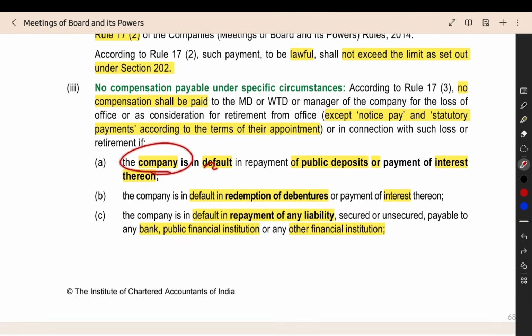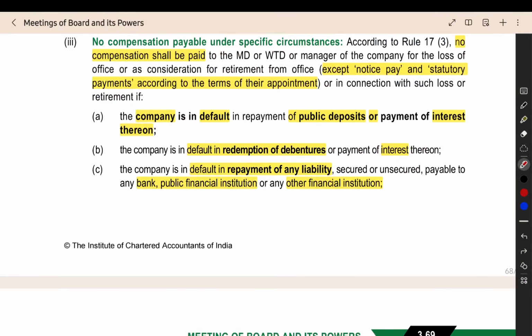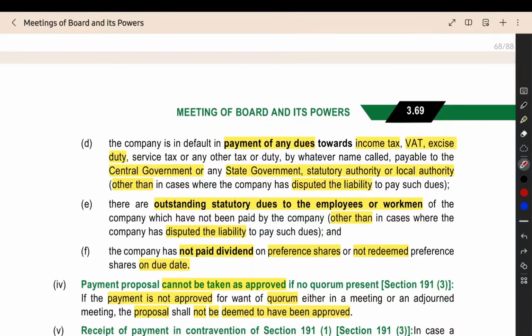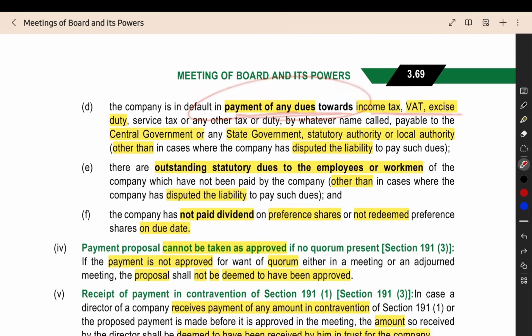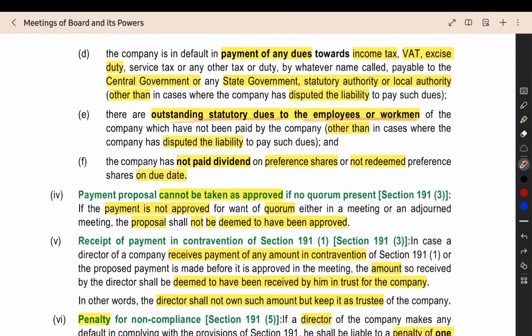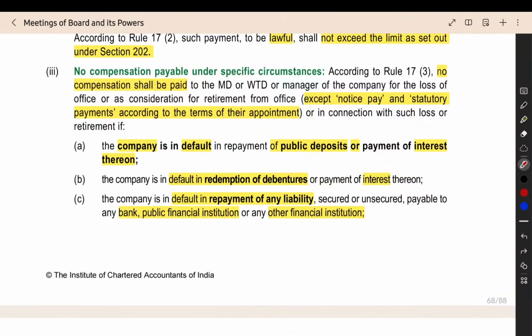And if the company is in default of public deposit, or the company is in default for redemption of debenture or interest on debenture, or the company is defaulting in the repayment of any liability from a bank or PFI or any other financial institution, or the company is defaulting in payment of income tax dues, VAT dues to the central government, state government or local authority. It has outstanding statutory dues to the employee or workman. It has not paid the dividend on preference share or not redeemed the preference share properly. Then in those cases, the payment is not allowed.